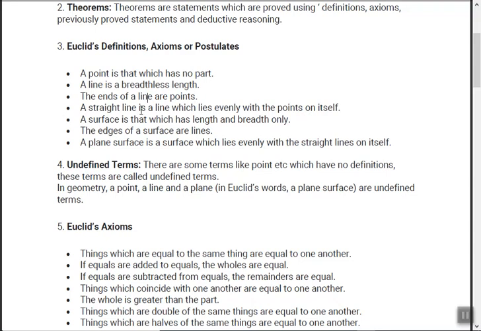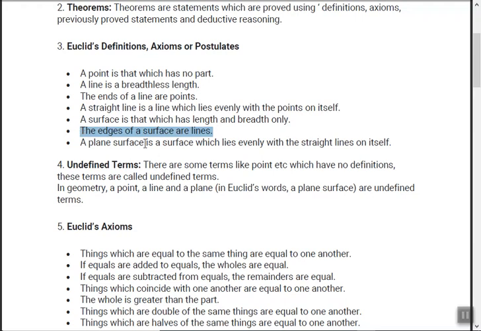Okay, a straight line is a line which lies evenly within the points on itself. Means what? Evenly means what? If you draw a line and take a center and check both the sides of the center, you will find both are equal. That's why it's called even. A surface is that which has length and breadth only, right? Paper is a surface, it has only length and breadth, no width, right? The edges of a surface are lines, like same example, paper, edges are what? Length and breadth, so these are lines.